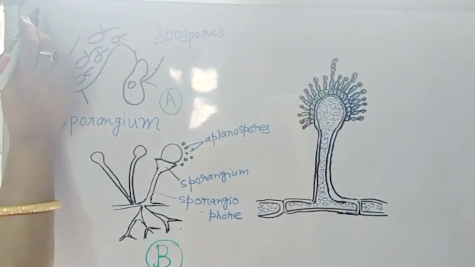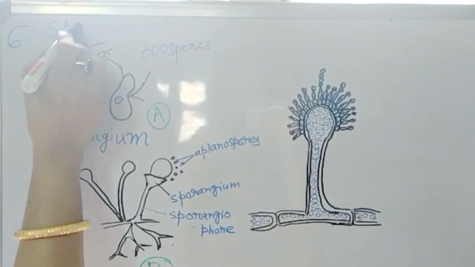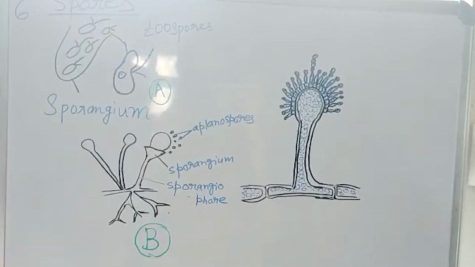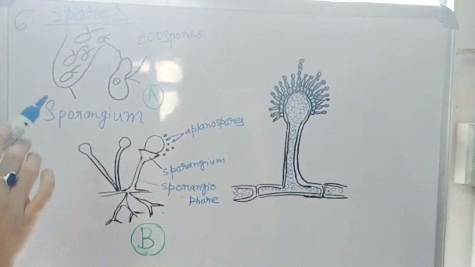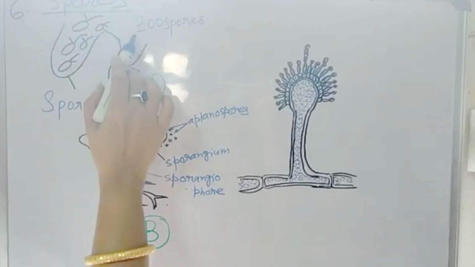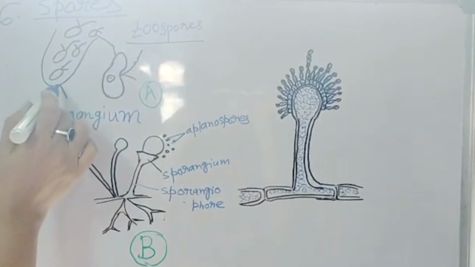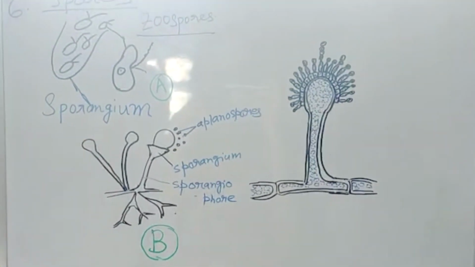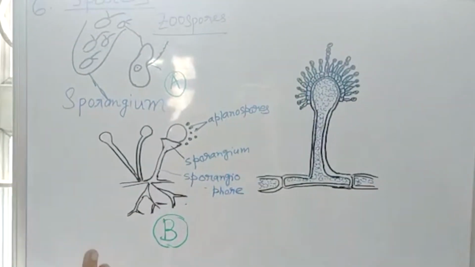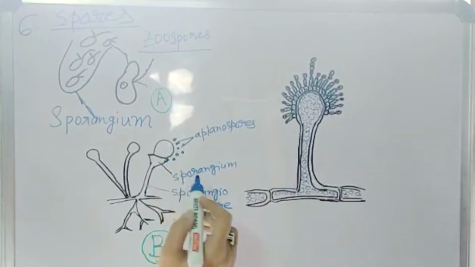The last type of asexual reproduction is by the formation of spores. Now spores are formed in both algae and fungi. If spores have flagella, that is motile spores, they are called zoospores, and they are produced in sporangium. And if the spores cannot be motile, mobile, they are called aplanospores.